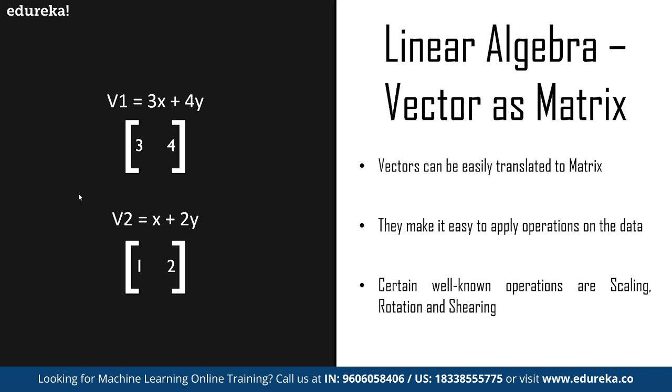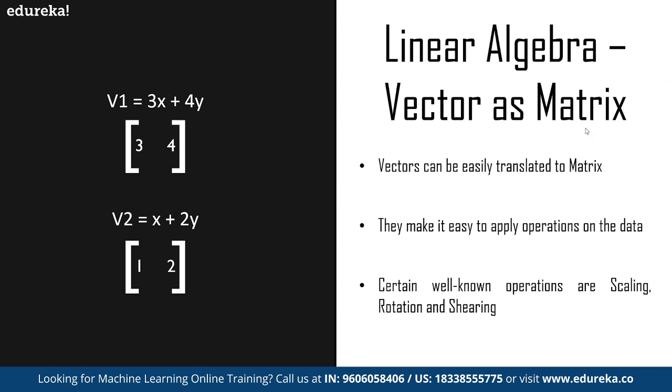The first vector can be converted as 3 and 4 as the values for x and y, and the same way we have 1 and 2 for v2 equals x plus 2y, correct? That is a simple transformation for these two different vectors.